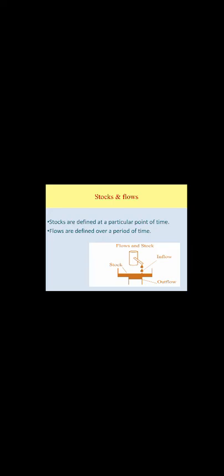Stock is defined at a particular point of time, and flows are defined over a period of time. See the image here, the water filled in the tank is considered as stock. And flow can be an inflow or outflow. The flow means the water which is flowing from the tap over a period of time, how much is dripping per hour, per day, per week, per month, that is known as flow.